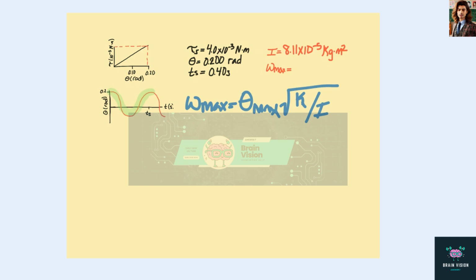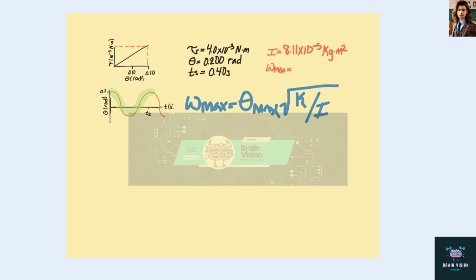Again, our graphs here are going to come in handy, because our maximum theta, where our highest points are on this graph, is 0.2 rad. So that does give us our theta max.